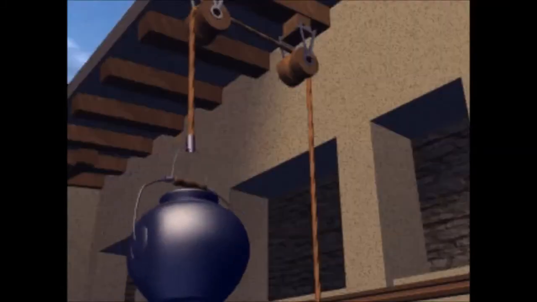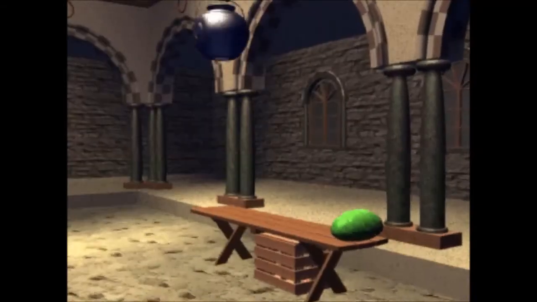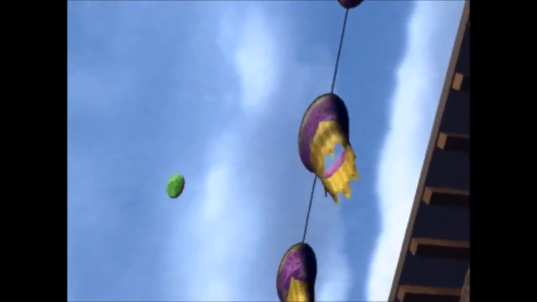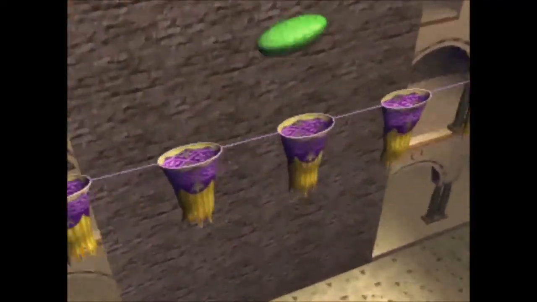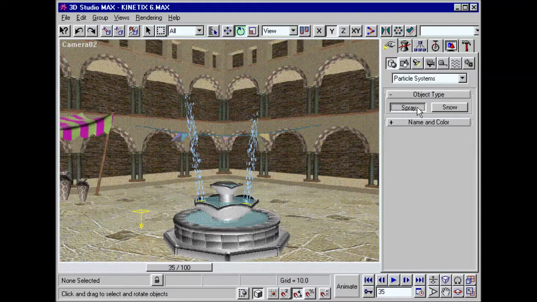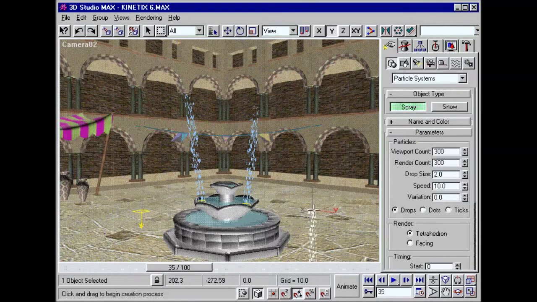Max's open architecture also lets you extend your power by adding independent plugins or write your own. All plugins seamlessly integrate with Max. 3D Studio Max helps you explore your wildest 3D visions almost as quickly as they come to mind. Reach new levels of expressive design with 3D Studio Max's space warps, particle systems, and other plug-in effects.